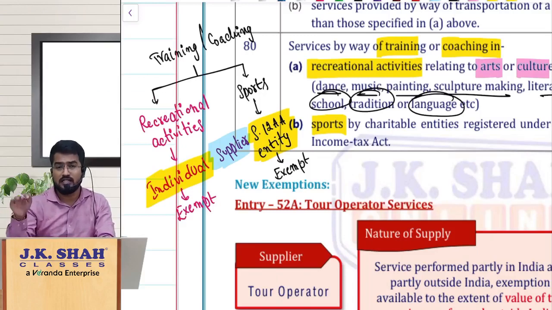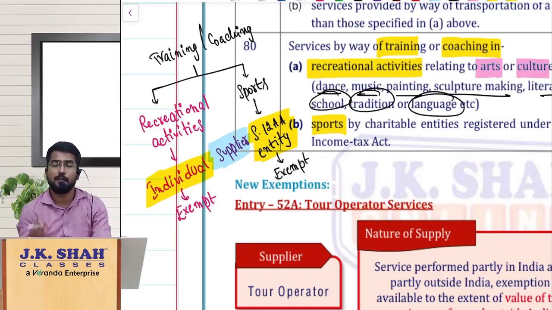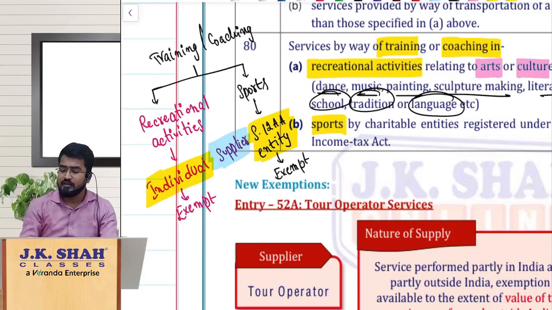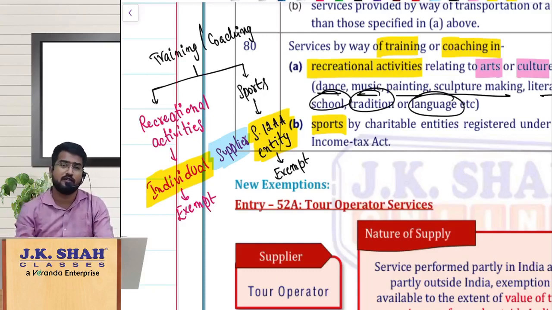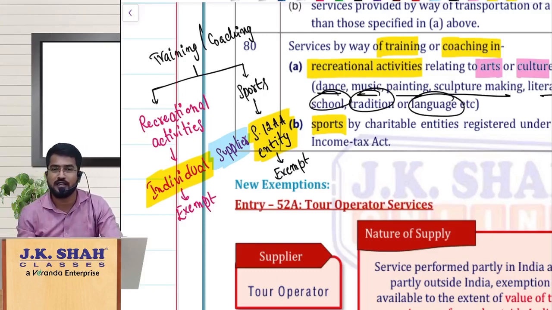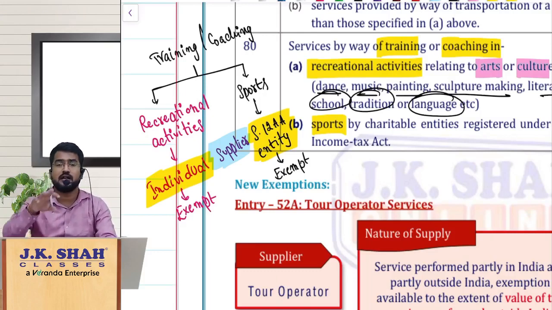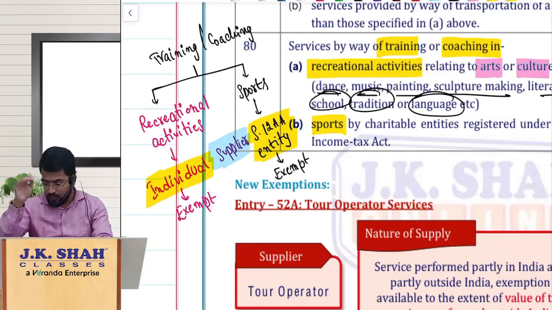And coming to the next one, obviously it remains the same. Training or coaching with respect to sports should be provided by whom? A section 12AA entity, that is the charitable entity registered under section 12AA of the Income Tax Act. We call it in short a section 12AA entity. That remains the same and still enjoys the exemption. So these are the set of exemptions which are amended. And now let us move on to